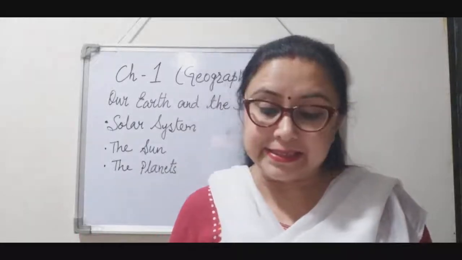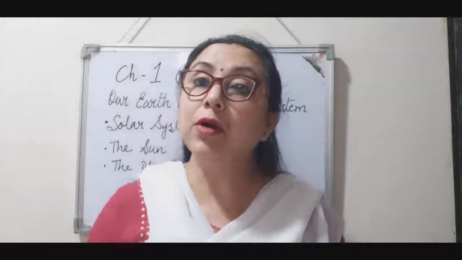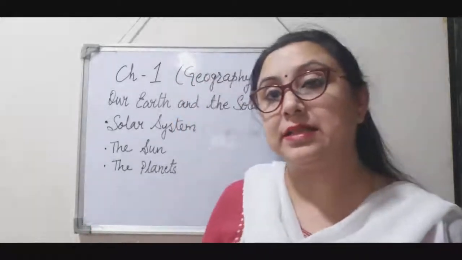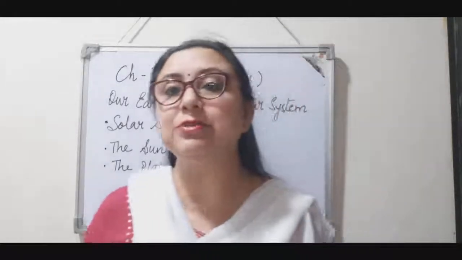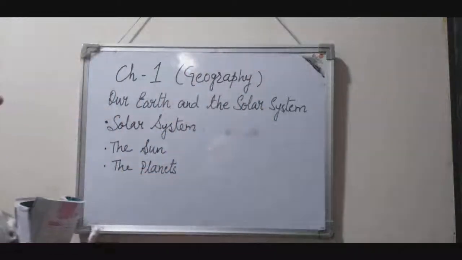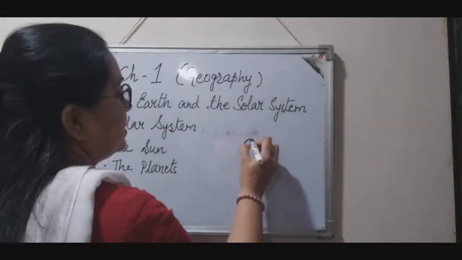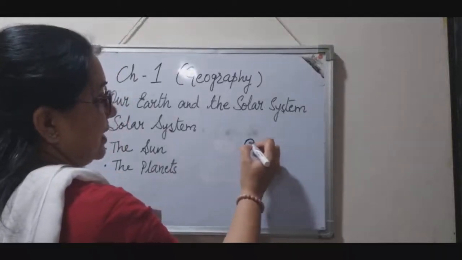All the planets, satellites, asteroids, comets, they all revolve around the sun. The sun is fixed at its own place, right?